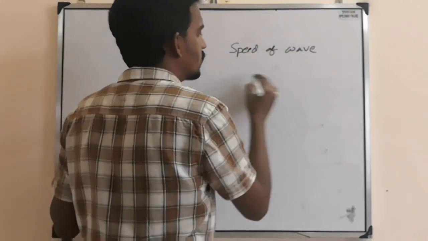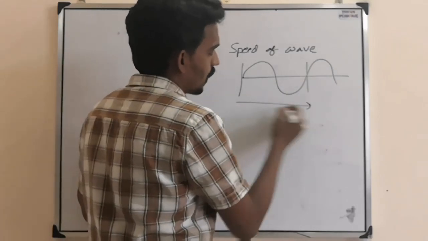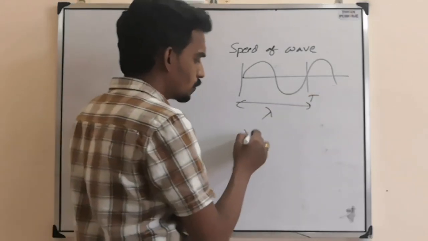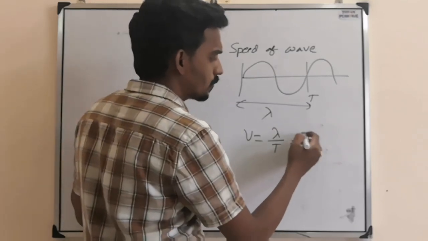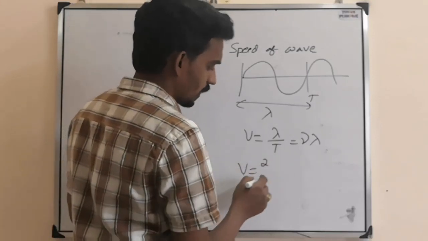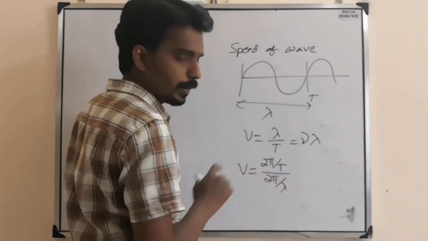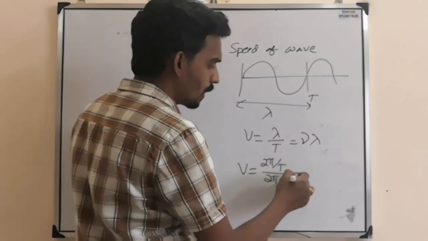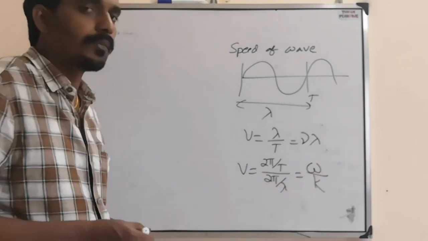Speed of wave means, as the wave is traveling, in one duration, one time period, it covers a distance lambda. So what is the speed of the wave formula? Distance by time period, lambda by T, or 1 by time period is frequency. But this only I can write as 2 pi by T divided by 2 pi by lambda, because 2 pi gets cancelled, lambda will go up, T will come down. Same equation. But 2 pi by T means omega, 2 pi by lambda means k. This is the speed of the wave.